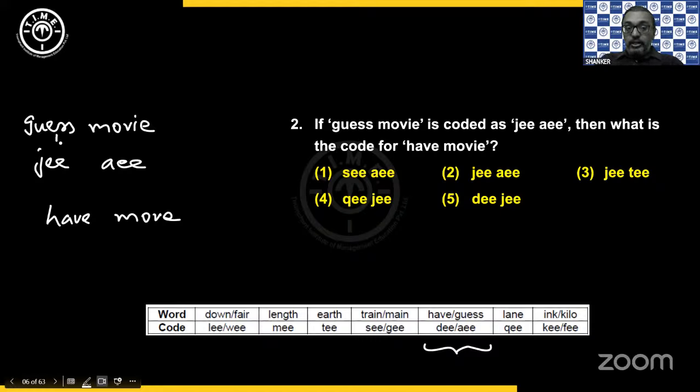So when you look at here, guess the code here that is given as AEE, that means for have, I will take a DEE. That means for movie, the code we have is JEE, and that is what we will consider here. So for have and movie, the codes are DEE, JEE, and that's available in the fifth option. Okay, it is just process of elimination.